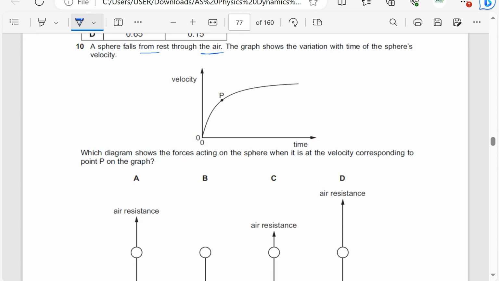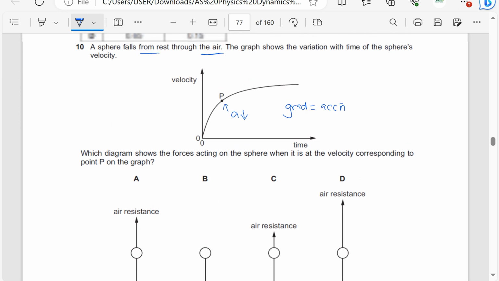on the graph? At point P, the acceleration is decreasing because the gradient, remember, the gradient is equal to the acceleration. So at point P, the acceleration is decreasing, which means the resultant force should be becoming smaller.